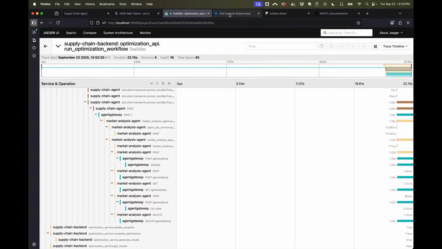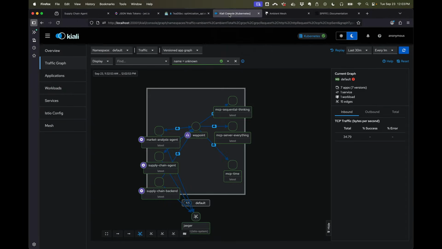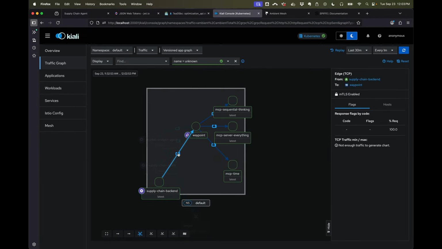But we can also take a look at Kiali, which is a UI that comes with Istio and works with Istio Ambient. And we can see the connectivity between the backend. This traffic, as it goes through the backend, is being directed through a gateway. In this case, it is Agent Gateway.